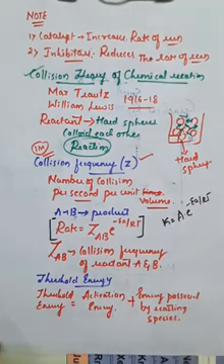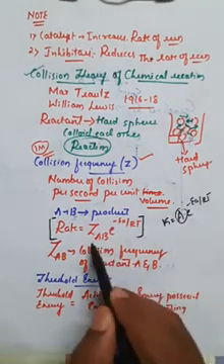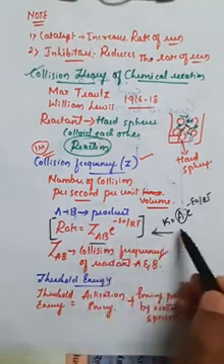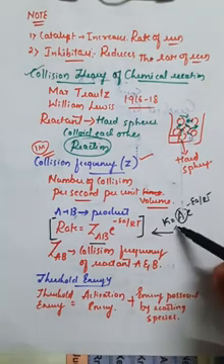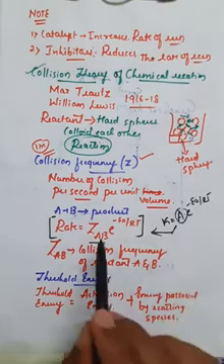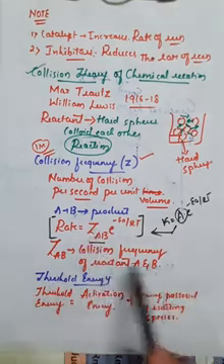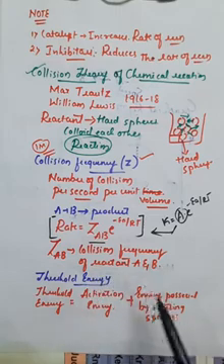In that Arrhenius equation, the constant A is replaced with ZAB. Both are the same equations, but here we have replaced the A value with the collision frequency, that is ZAB. So ZAB represents the collision frequency of the reactant molecules A and B.